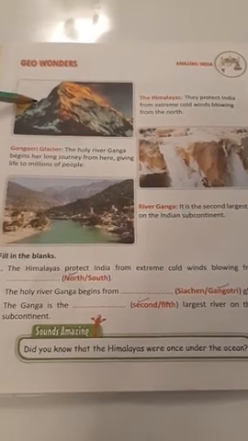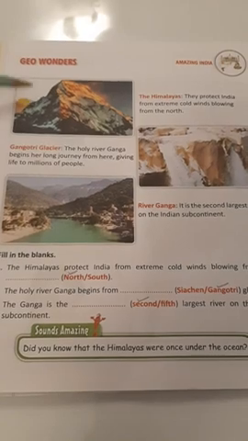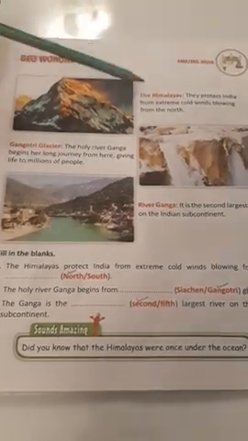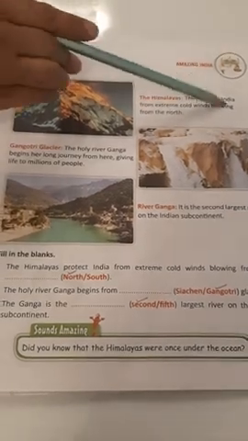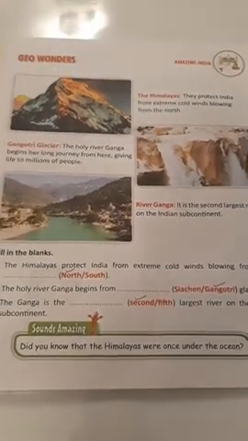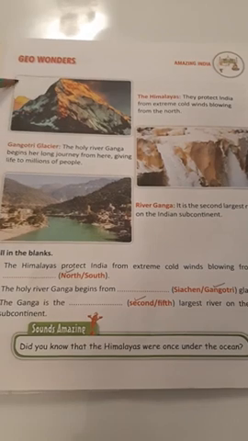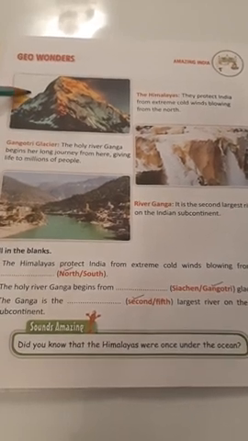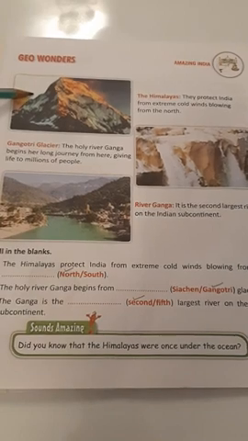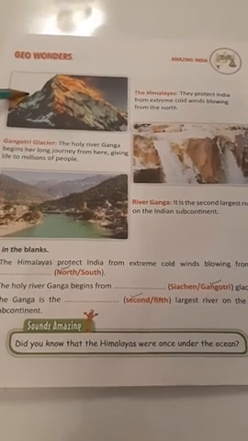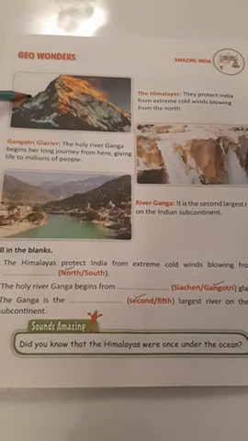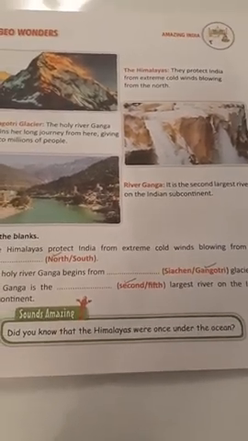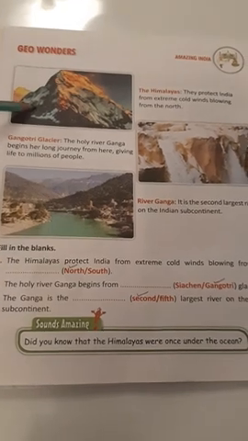See the picture, the Himalayas. This is the picture of the Himalayas. They protect India from extreme cold winds blowing from the north. The Himalayan range is 2,400 kilometers long and is the 6th longest mountain range in the world. It separates the Indian subcontinent from the Tibetan plateau.